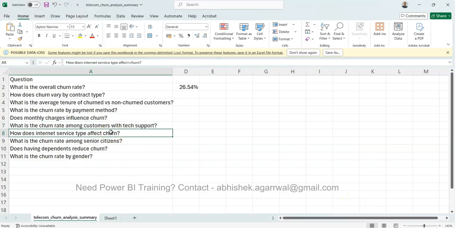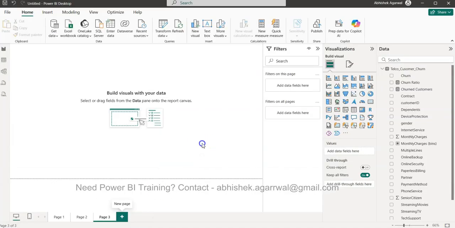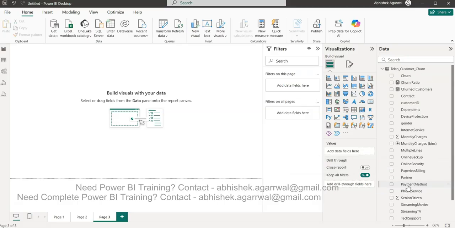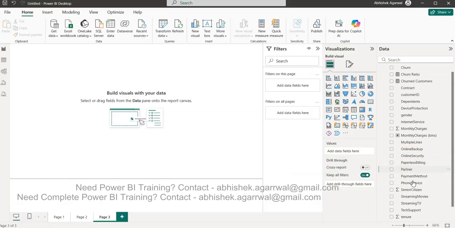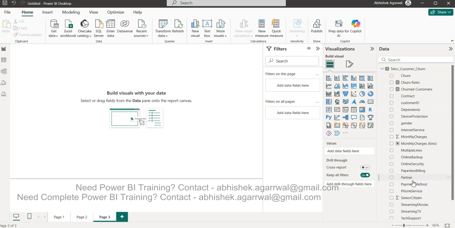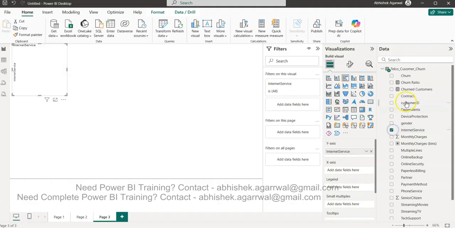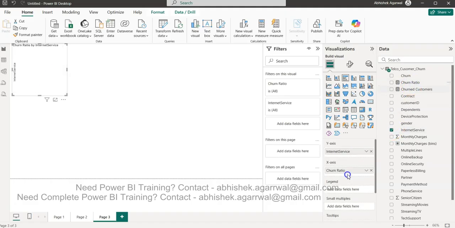How does internet service type affect churn? Okay, let's see that. We have the churn and we have the internet service type. Okay, right. Yeah, internet service. Got it. So how many internet service types? Okay, maybe for this one, again, probably I will use this chart, with internet service type and the churn ratio.